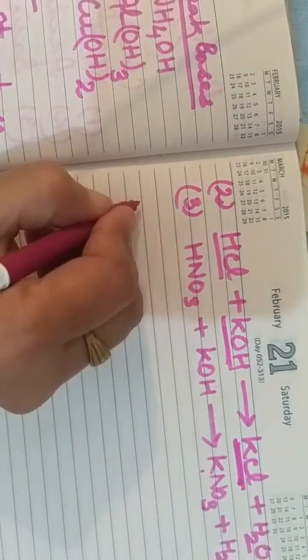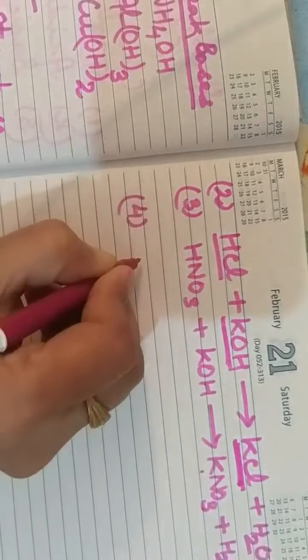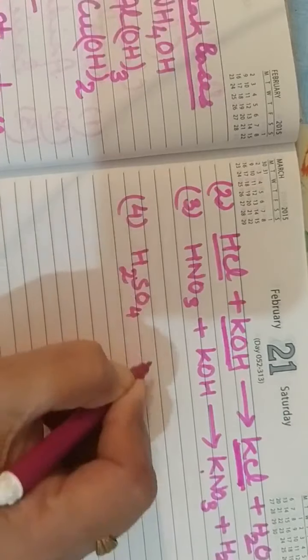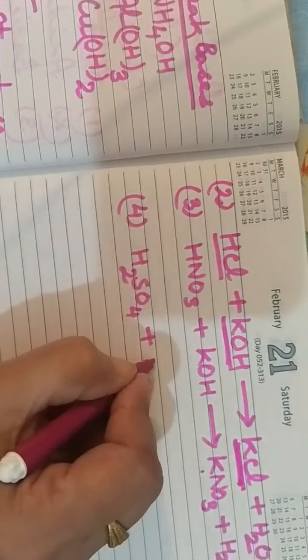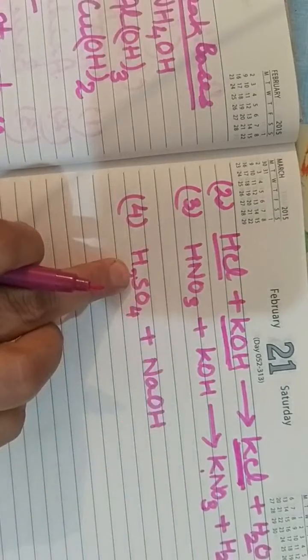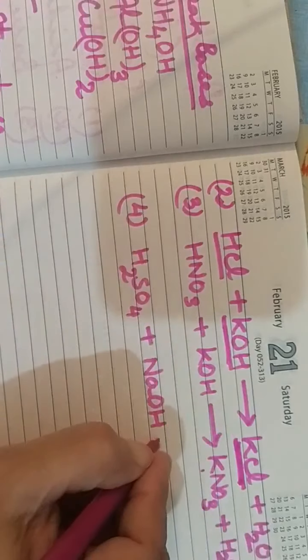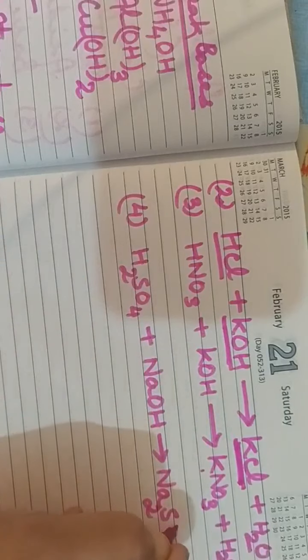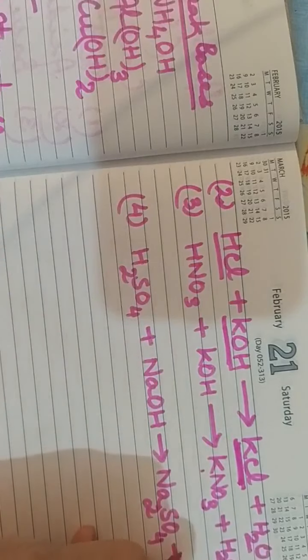Now another example also you can take, sulfuric acid. It is also a strong acid. So sulfuric acid, when it combines with sodium hydroxide, that is strong acid, strong base, then what will happen? Salt formed will be Na2SO4, that is sodium sulfate and water.